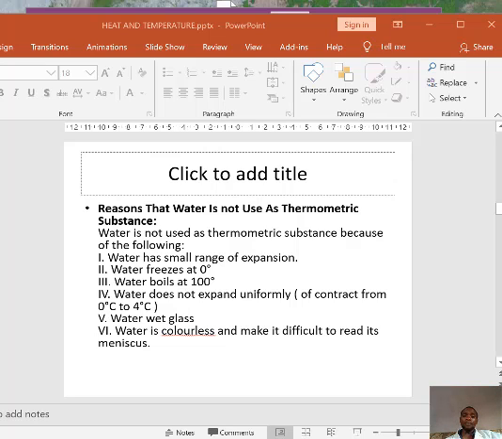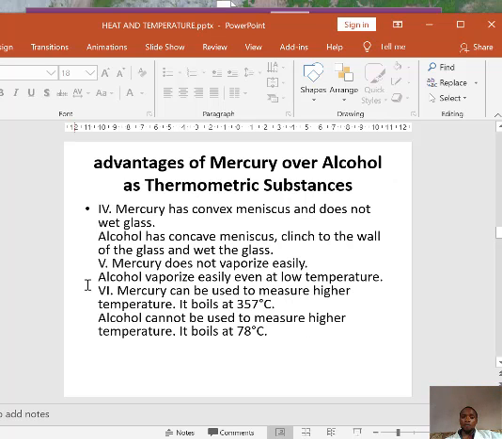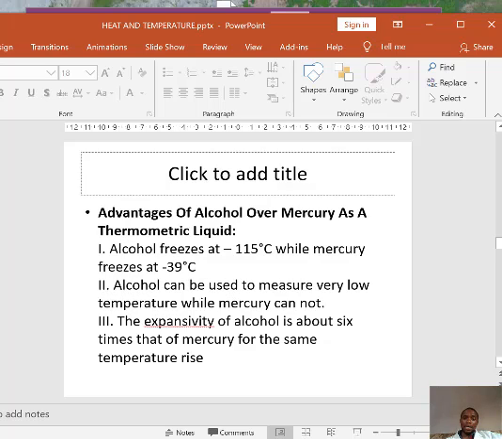But alcohol and mercury, they are fit for this. When you look at them, the boiling point of alcohol is 78 degrees Celsius, while the melting point is minus 115 degrees Celsius.